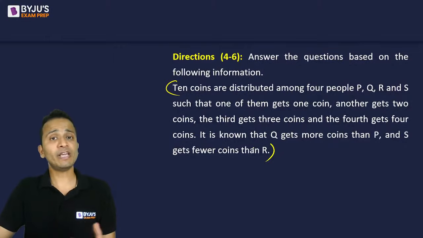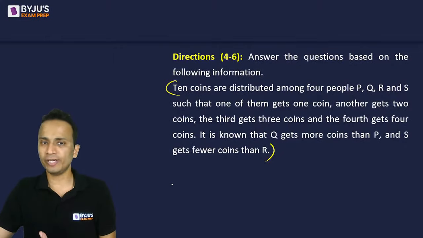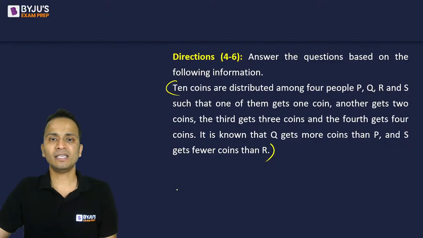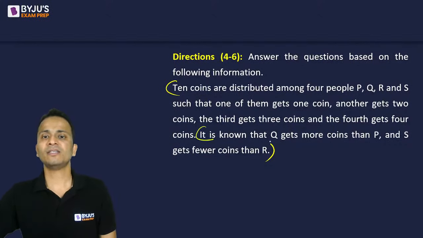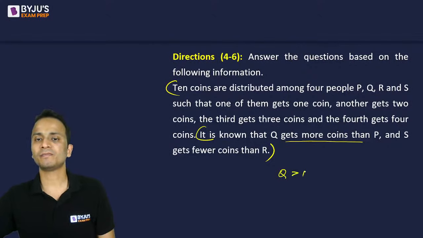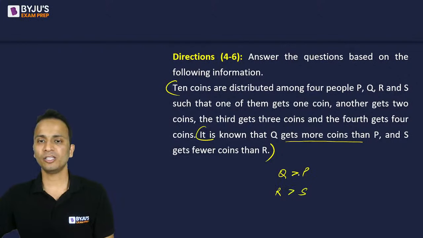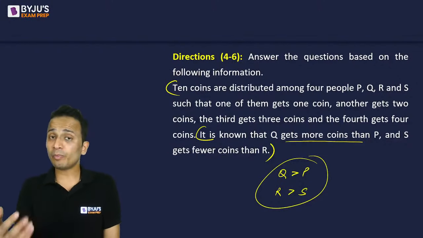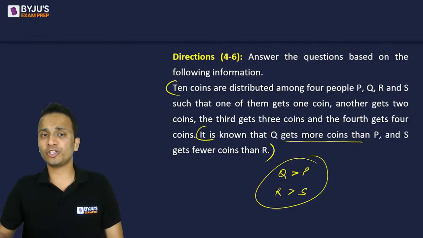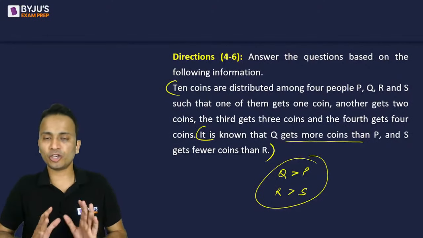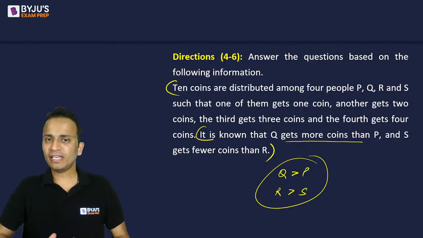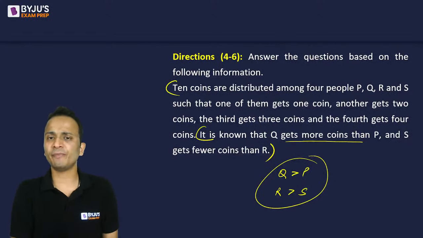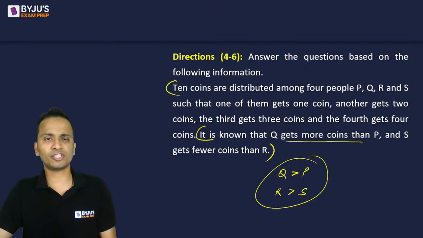All right. Now we have to determine who is getting how many coins. It is given that Q gets more coins than P and S gets fewer coins than R. So this is the relation that is given, and based on this and probably some additional information in the question, you will have to answer the questions. Okay, fine. I hope you all must have read this information. We are good to go to the first question.